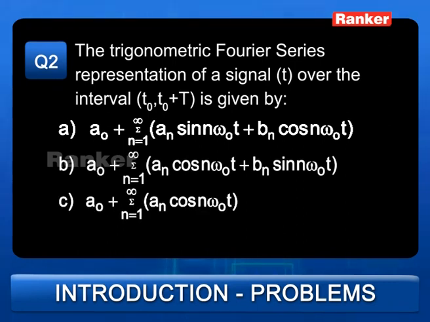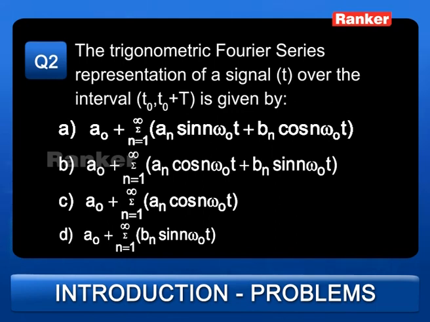The second question. The trigonometric Fourier series representation of a signal x of t over the interval t0 to t0 plus T is given by. The options are as follows. A: a0 plus summation n equals 1 to infinity an sin n omega naught t plus bn cos n omega naught t.